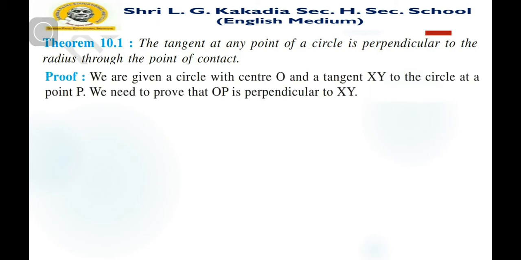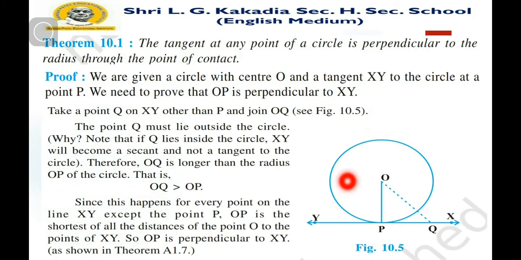Proof: we are given a circle with center O and a tangent XY to the circle at a point P, as you can see in the figure. We need to prove that OP is perpendicular to XY.